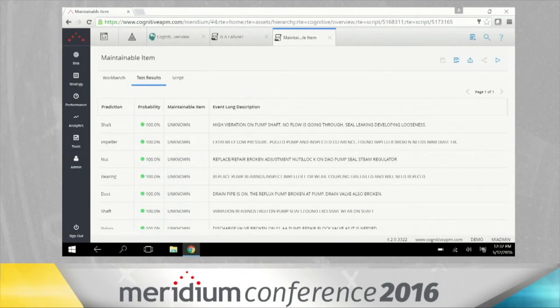So when we get these results back, let's take a look at them. So you can see here, let's look at this second one. Extremely low pressure, pulled pump and inspected clearance, found impeller broken, needs immediate fix. So the user who entered that classified that as an unknown maintainable item. So let's see what the algorithm said. Algorithm says impeller, and our field folks said unknown. That's right. Algorithm wins.